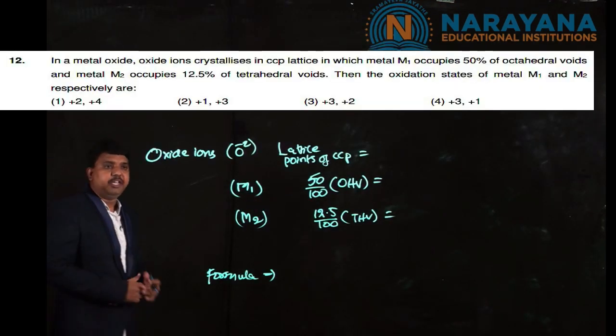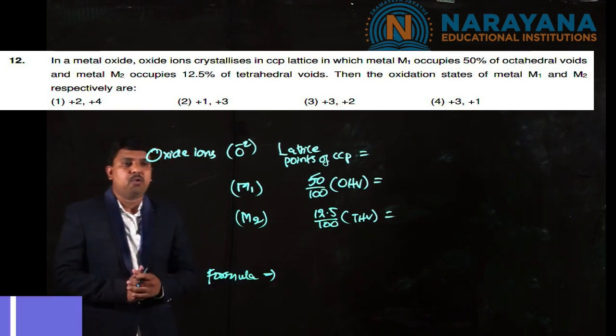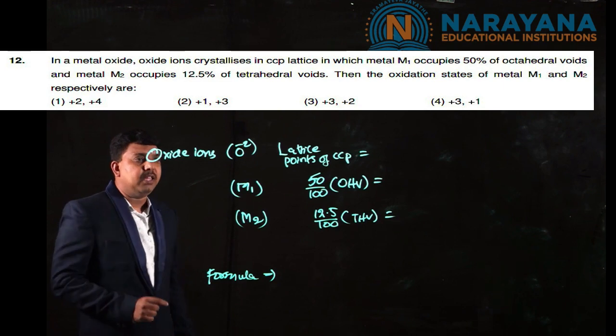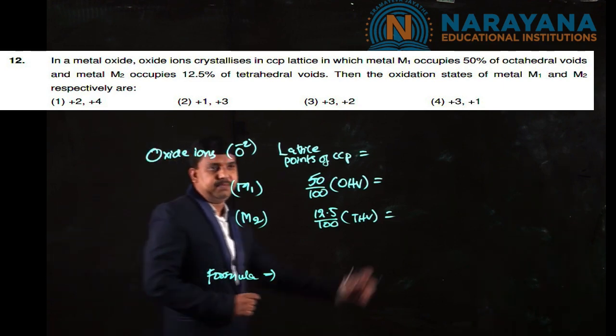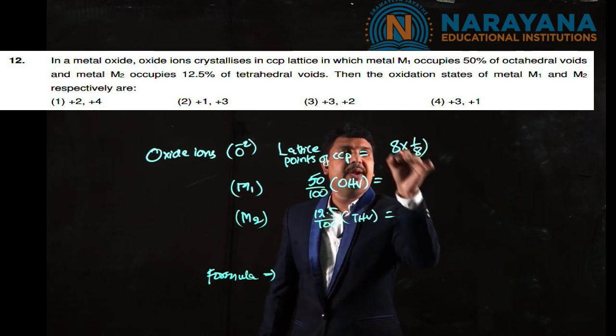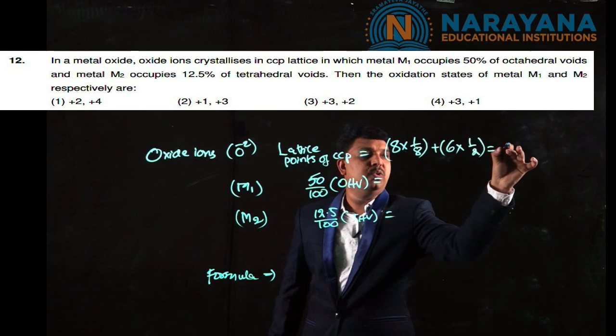Students, the next question is on solid state voids. Here the question given, the oxide ions occupy the lattice points of CCP. That means 8 corners into 1 by 8 contribution, 6 face centers into 1 by 2.